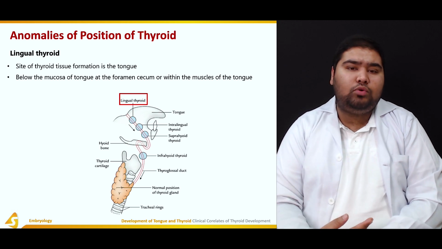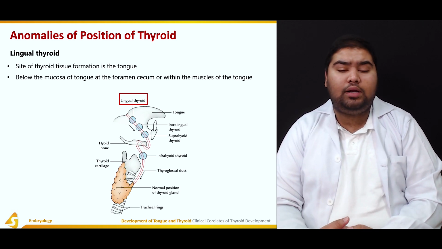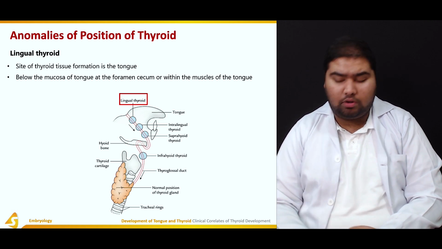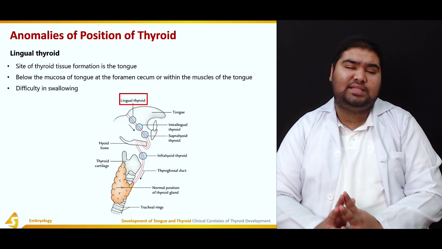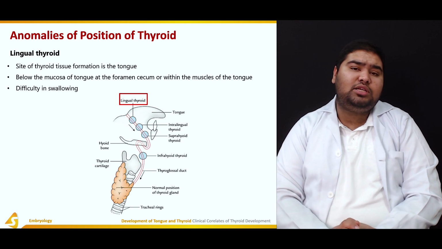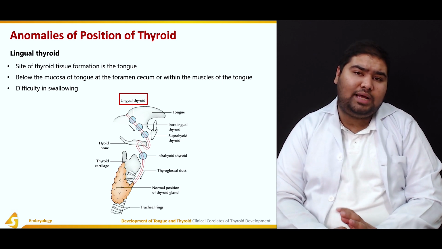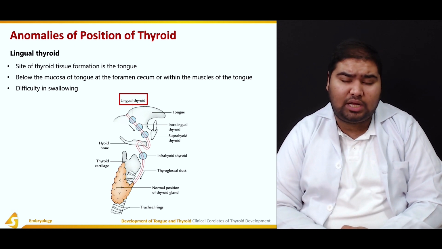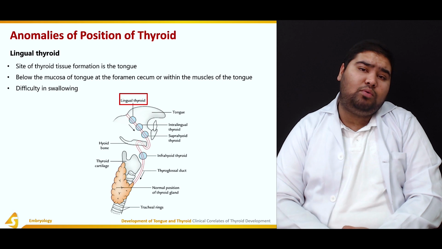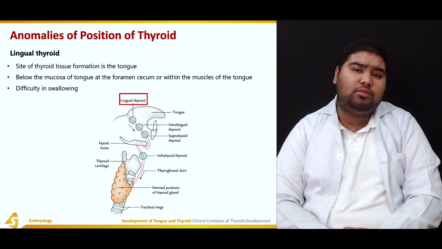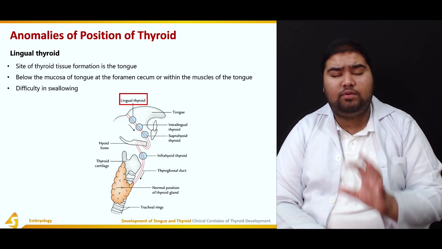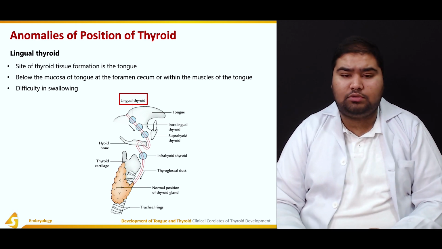It may lie below the mucosa of the tongue or at the foramen cecum or within the muscle of the tongue. It presents with difficulty of swallowing. Other than that, it does not present with any important clinical features. However, this might be the only thyroid tissue present in the human body, so one should be very careful before excising this thyroid out.